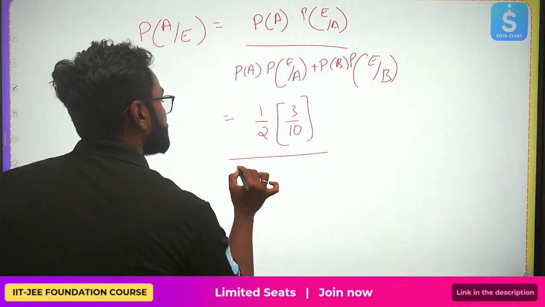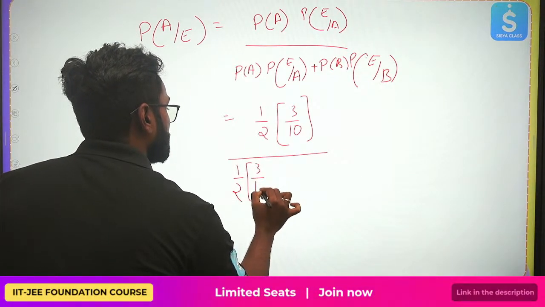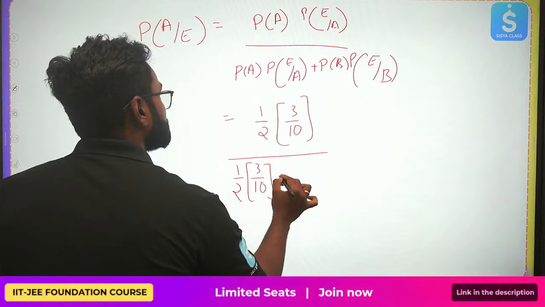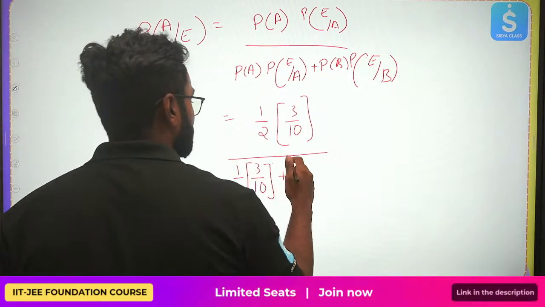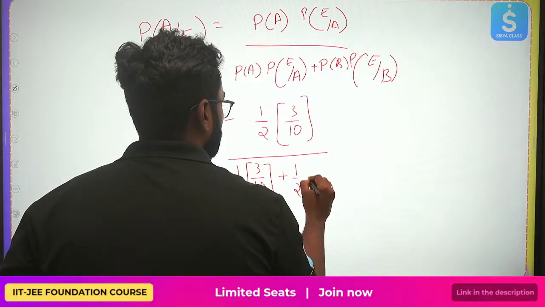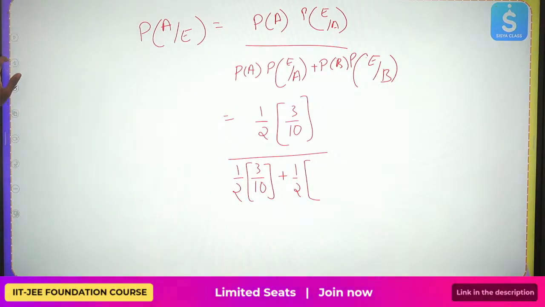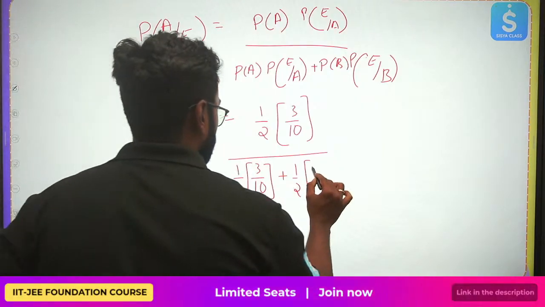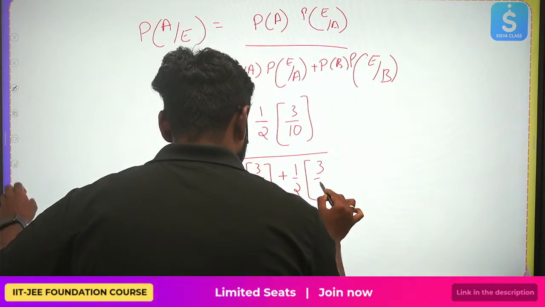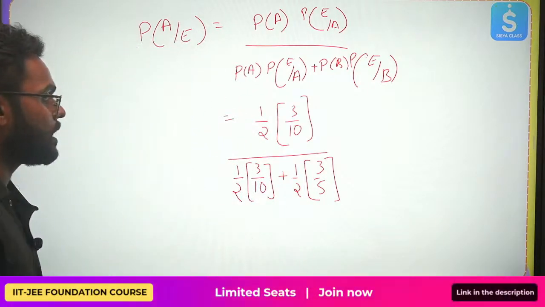I can again write 1 by 2 into 3 by 10, plus 1 by 2, the probability of choosing the second bag, into E by B. E by B I have 3 by 5.